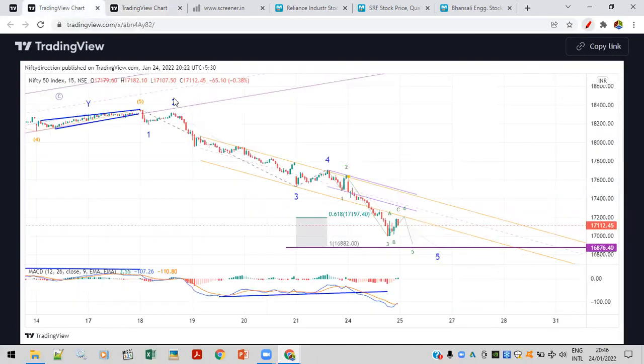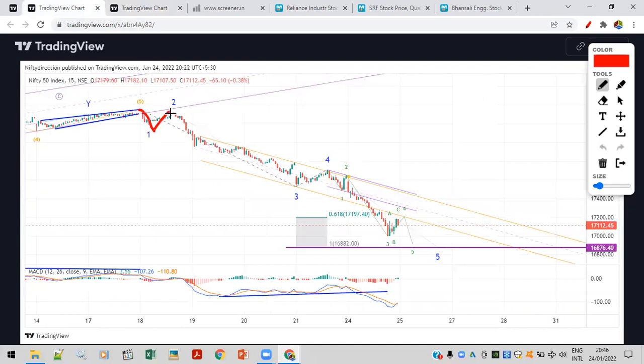So second possibility is like this, कि 1 2 is completed here, third wave completed here, fourth is completed here, fifth wave is in progress, and fifth wave will end somewhere near. So ये 1 2 हो गया zigzag, and ये flat correction हो गया fourth wave का, यहाँ पे B break करेगा, then 16882 से bounce कर देगा, okay, A B C wave करके, okay. So yeah, these are the two possibilities.